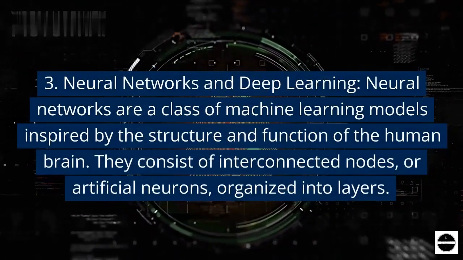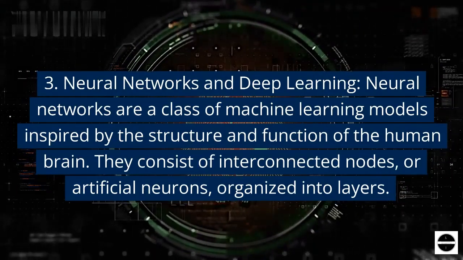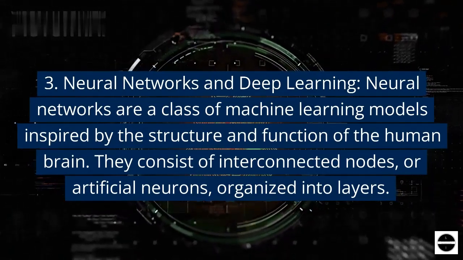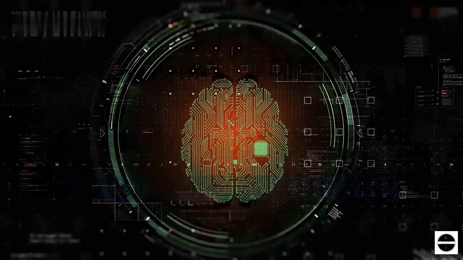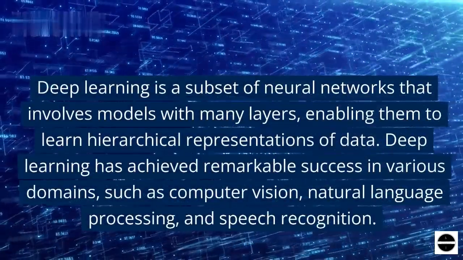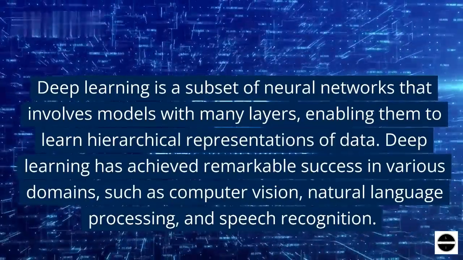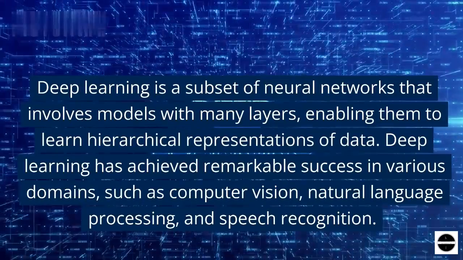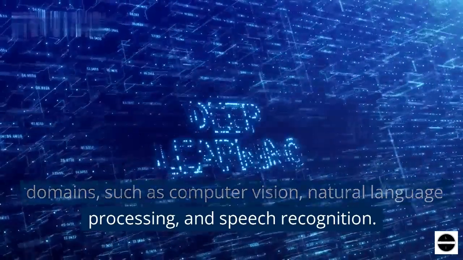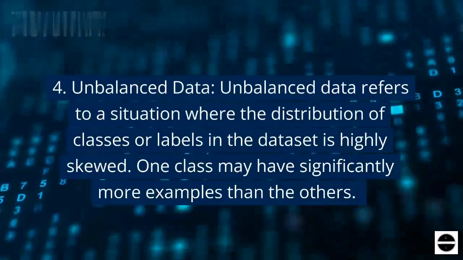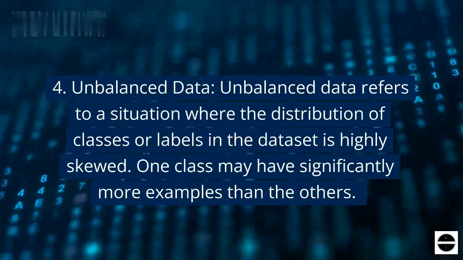3. Neural networks and deep learning. Neural networks are a class of machine learning models inspired by the structure and function of the human brain. They consist of interconnected nodes, or artificial neurons, organized into layers. Deep learning is a subset of neural networks that involves models with many layers, enabling them to learn hierarchical representations of data. Deep learning has achieved remarkable success in various domains, such as computer vision, natural language processing, and speech recognition.